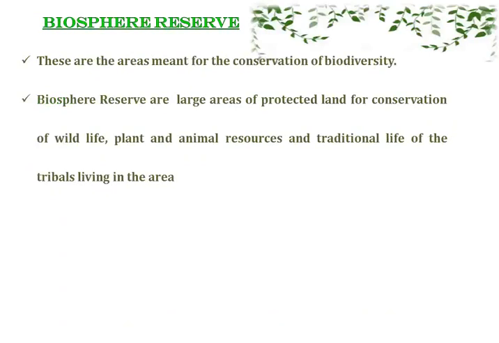So in order to protect the flora and fauna of a particular area, the government has established certain protected areas such as biosphere reserves, wildlife sanctuaries and national parks. So let's discuss each of these protected areas in detail. The first one is Biosphere Reserve. Biosphere Reserves are the areas meant for the conservation of biodiversity. What do you mean by biodiversity? It is the variety of plants and animals living in a given habitat. So we can define Biosphere Reserve as the large areas of protected land for the conservation of wildlife, plant and animal resources and the traditional life of the tribals living in that area.